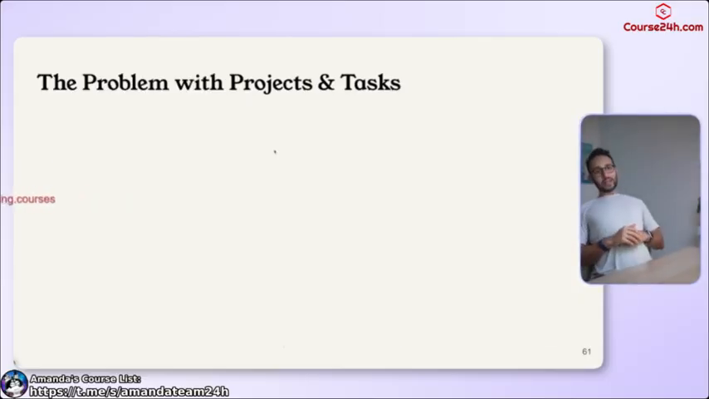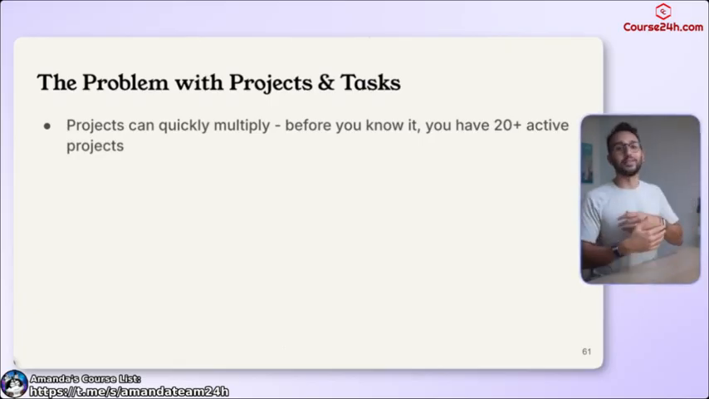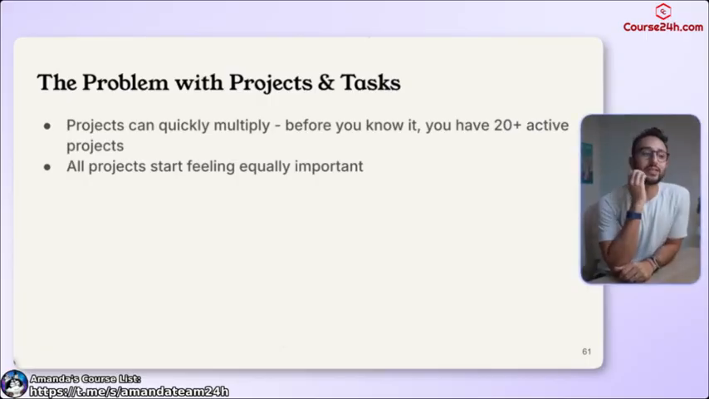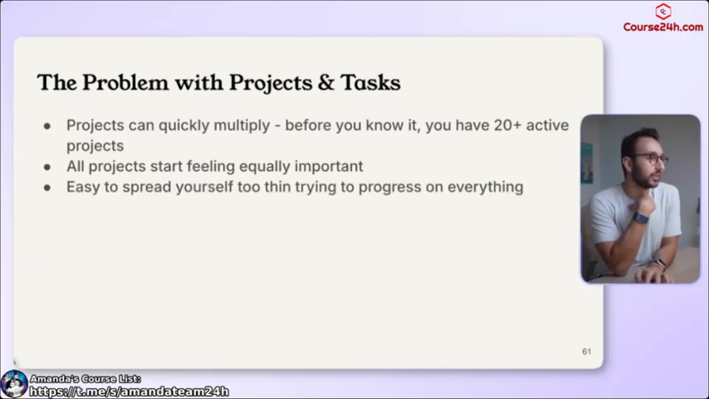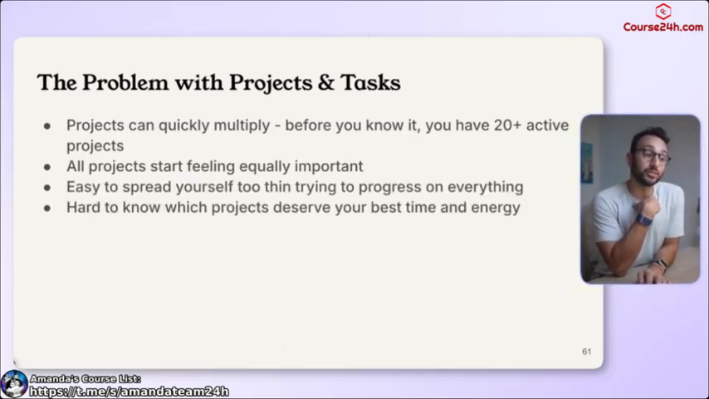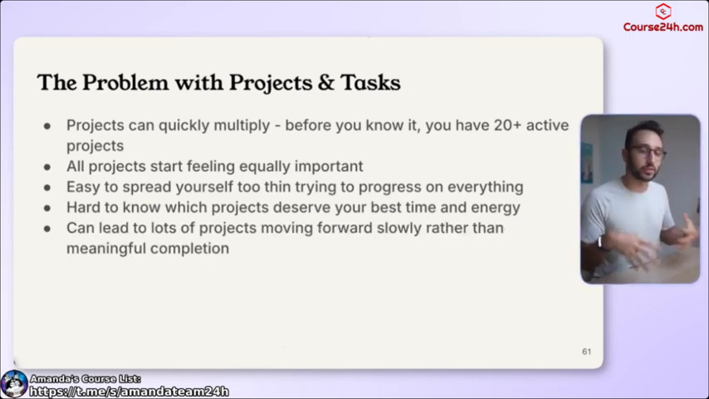Okay. But then we have another problem, and that is a problem with projects and tasks. Projects can quickly multiply. I don't know if anyone else has had that experience, where you have 20 plus active projects at a given time, and you have all these different things that you're working on, and it's kind of overwhelming, kind of annoying. The other issue is that unless you have another system within this, all projects will start to feel equally important, and it's very easy to spread yourself too thin trying to progress on everything. It's very hard to know which projects deserve your best time and energy unless you really think about it, and it can lead to a lot of projects moving forward very slowly rather than any particular meaningful project getting completed.